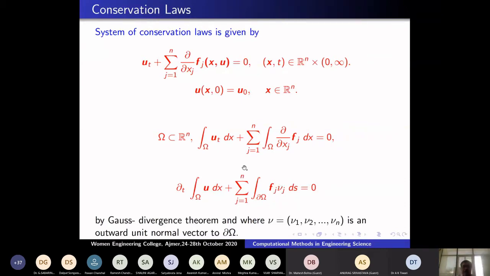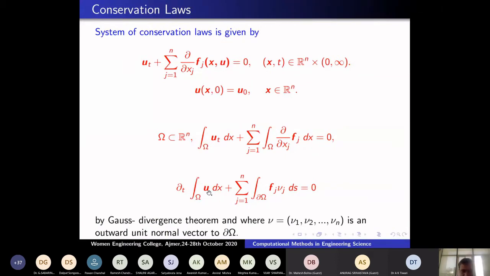Suppose this is energy, the total energy in the universe, and this is its rate of change. No energy comes in or goes out, so this boundary term becomes 0. Then this quantity is equal to 0, which means it is independent of time. Therefore, in the universe, the energy remains constant.